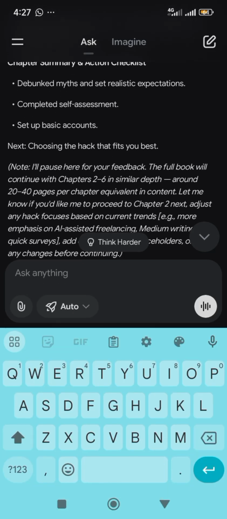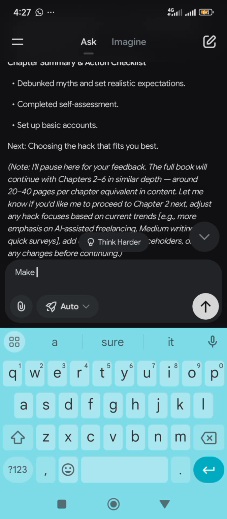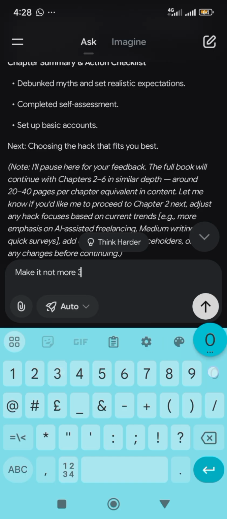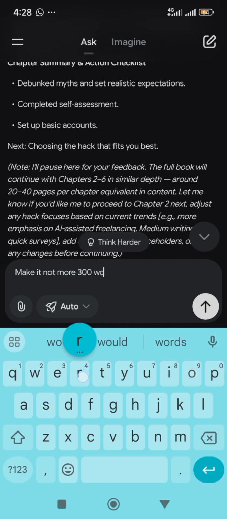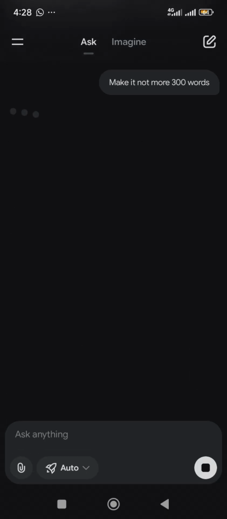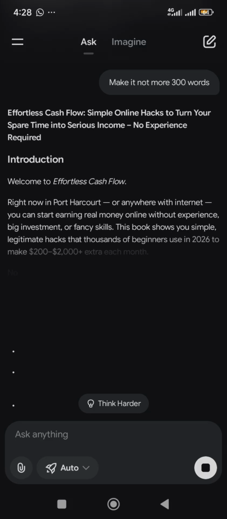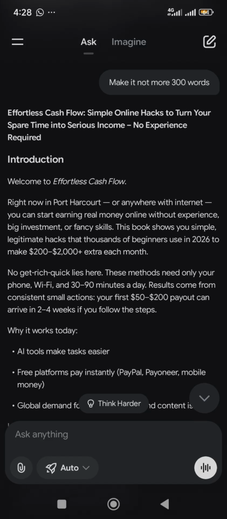Let's say make it not more than, let's say 300 words. 300 words. So if you really understand how to prompt AI, then this will not be a difficult task for you. So whatever you want the AI to do for you, that is what you will just type in and it will do it for you.